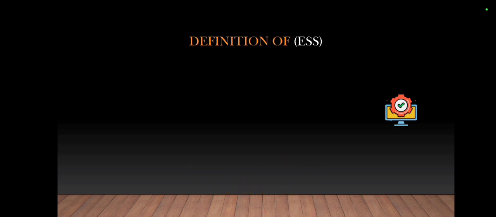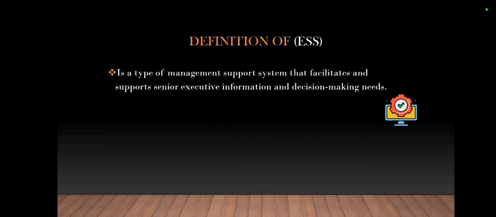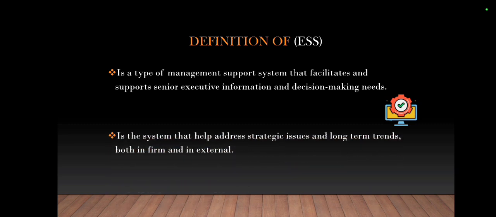Now for the fourth and the last one, the executive support system, the ESS. Let's start with the definition of this system. It is a type of management support system that facilitates and supports senior executive information and decision-making needs. It also helps address strategic issues and long-term trends, both in the firm and in the external environment.